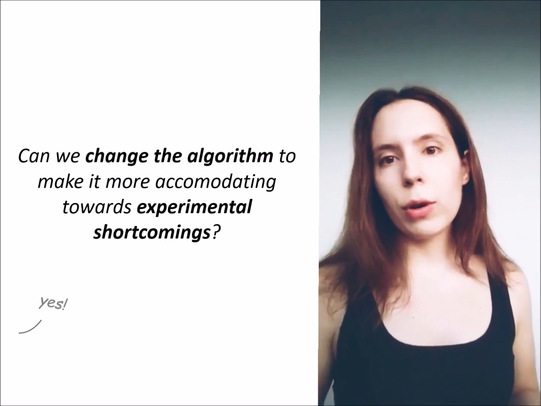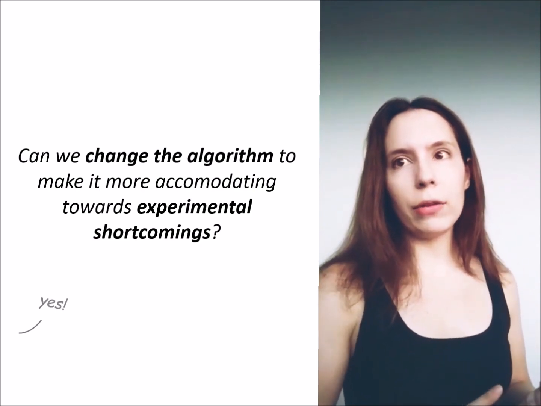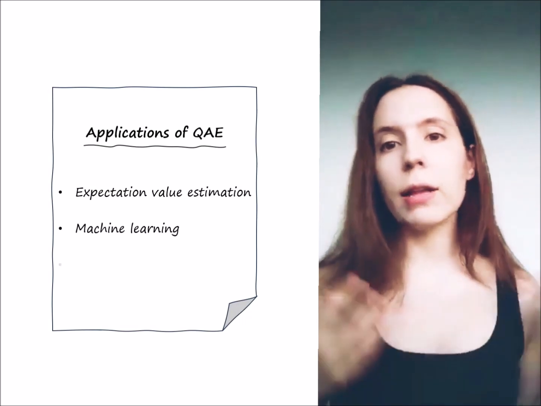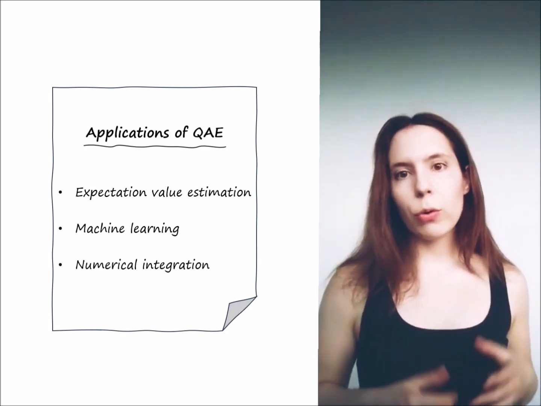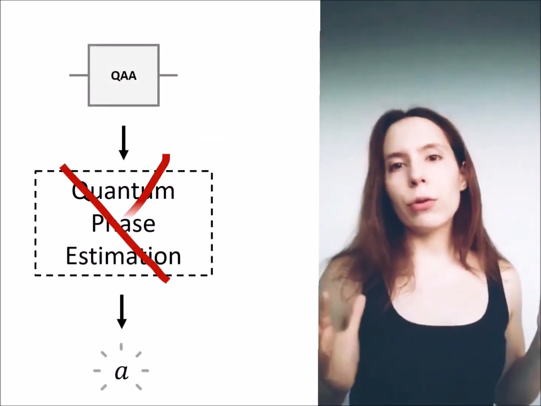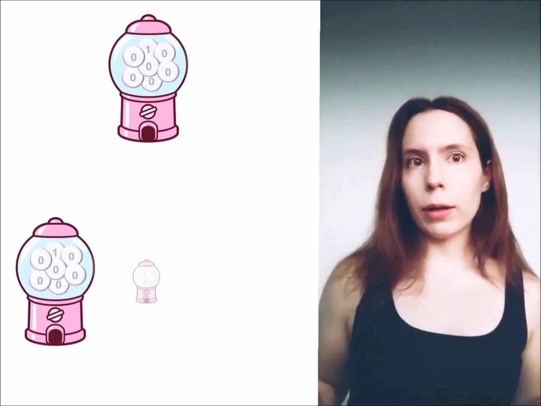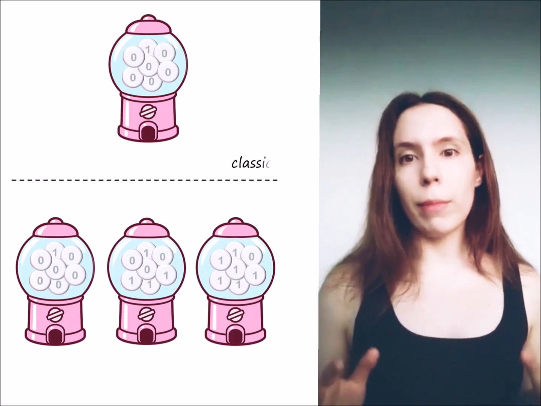This is very interesting because quantum amplitude estimation finds applications in many practical contexts, namely expectation value estimation, machine learning, and numerical integration. The trick is to use quantum amplitude amplification differently. We can think of it as a trick, allowing us to change the value of the effective amplitude, by which I mean the amplitude associated with the amplified wave function that we can measure. So instead of, as in the classical case, being limited to a single and rather boring experiment, we have an extra degree of freedom to exploit: how much to amplify before measuring.